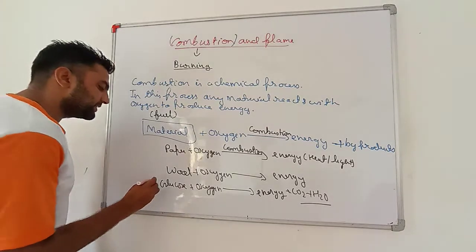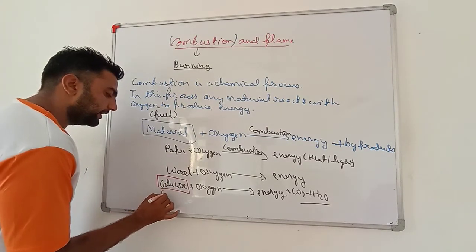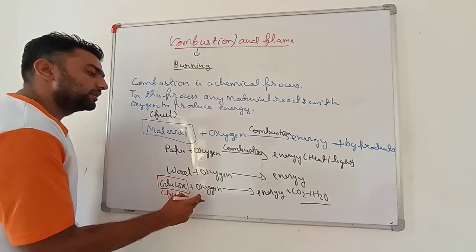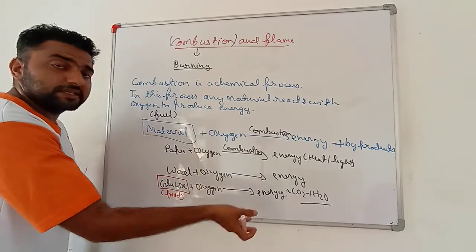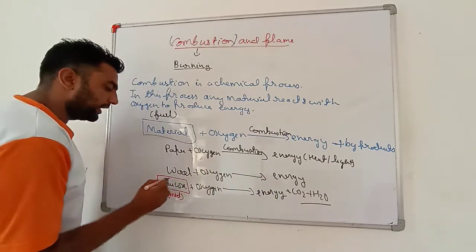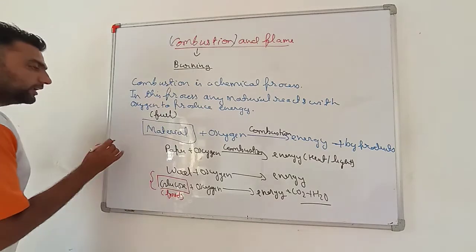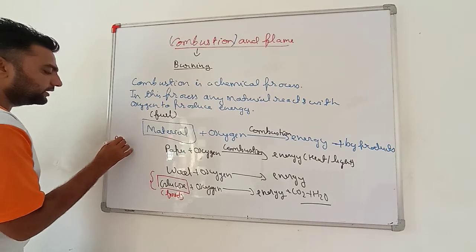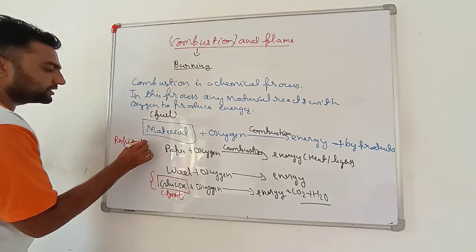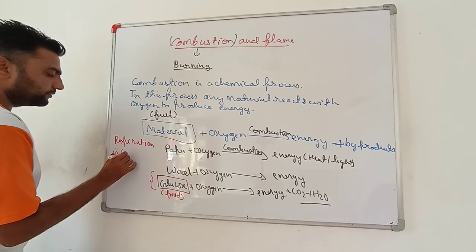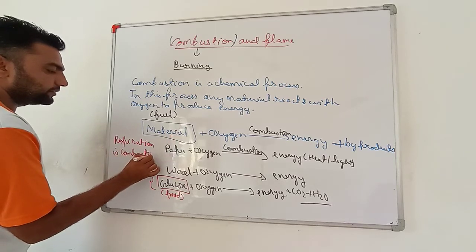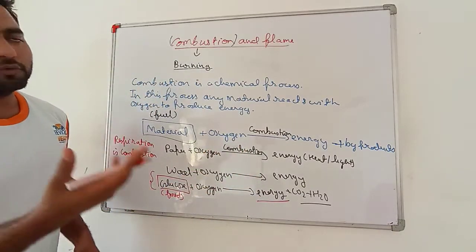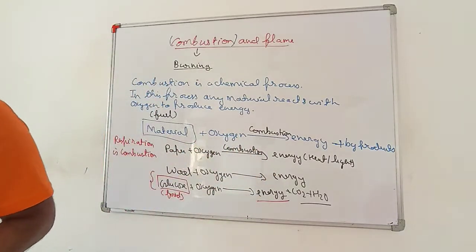Very important. Here you can see glucose is a material that we get from the food. It reacts with oxygen, combustion takes place, or you can say in simple language burning takes place, and you get energy. So very important, in our body the combustion process takes place, and that is respiration. So very important, respiration is combustion. We utilize this energy to maintain our body temperature and to do many other biochemical processes.